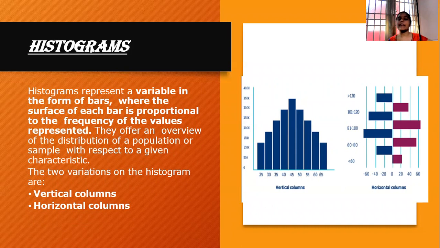And these histograms have two variations. One is a vertical column variation and another is a horizontal column variation. And here we can see the example of the histograms in the two variations. This is a vertical column variation format and this is a horizontal column variation format.